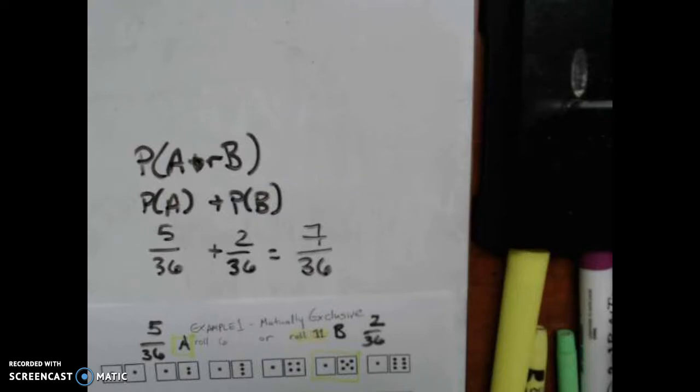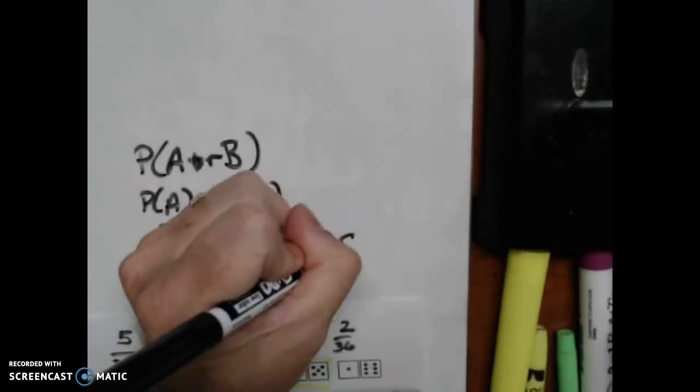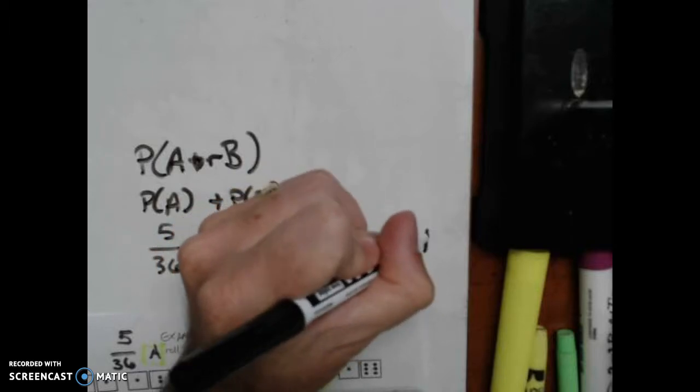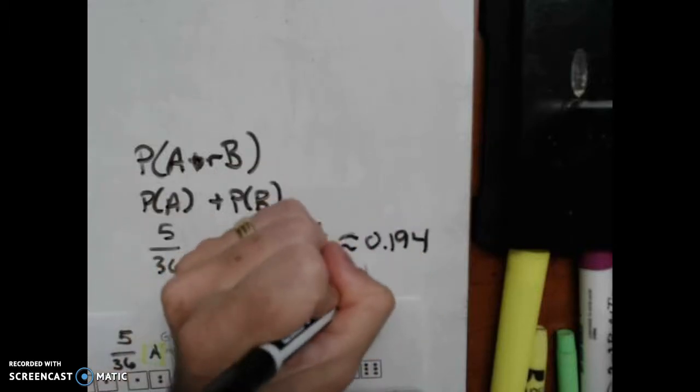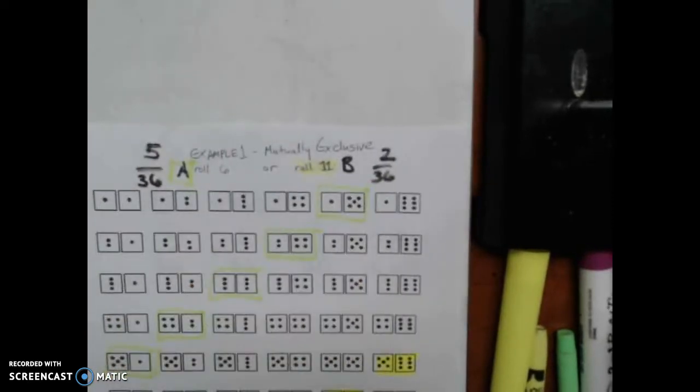And if you've got your calculator, you can turn that into a percentage or into a decimal. 7 divided by 36 is, okay, so this is approximately 0.194 or 19.4% chance that you'll get either rolling a 6 or getting an 11.